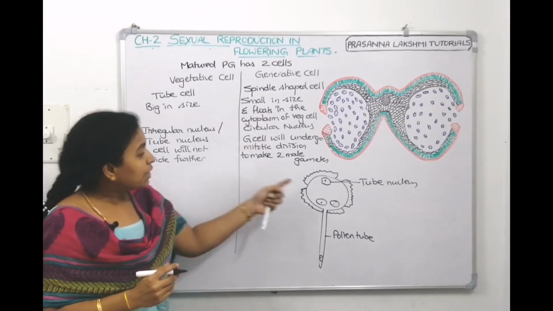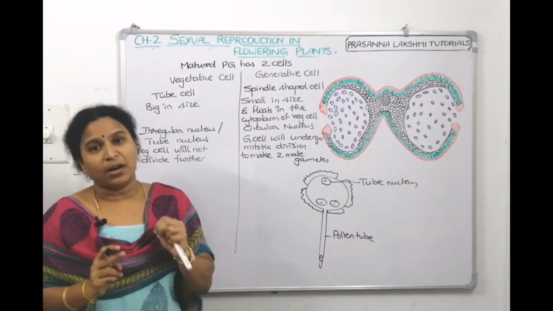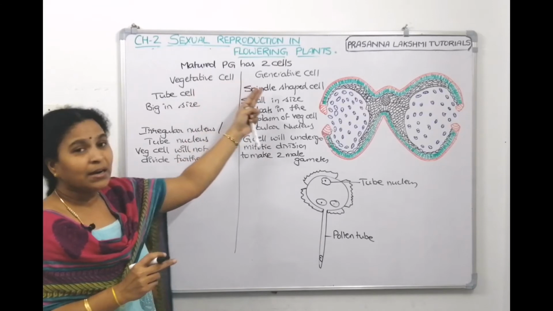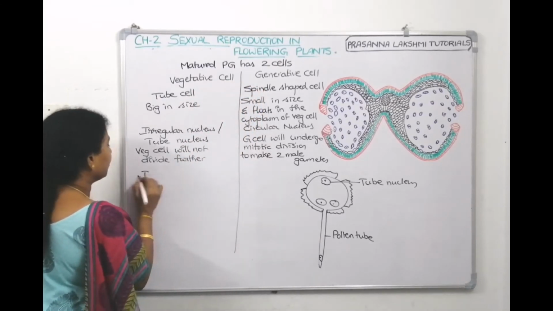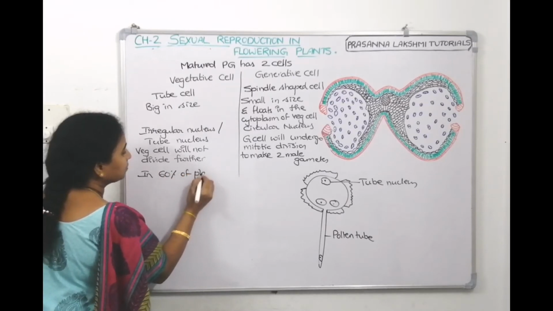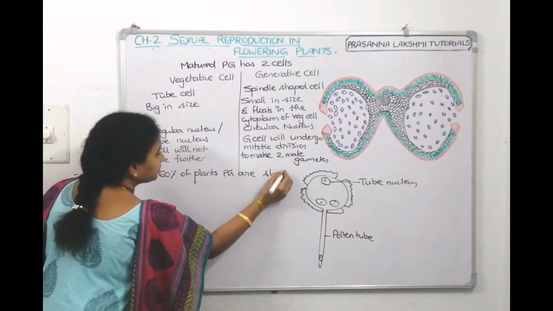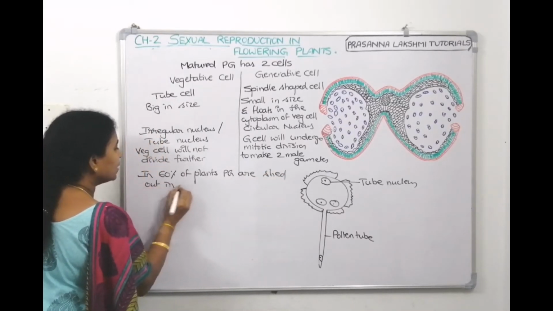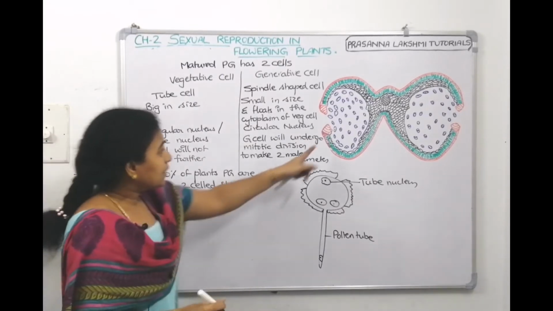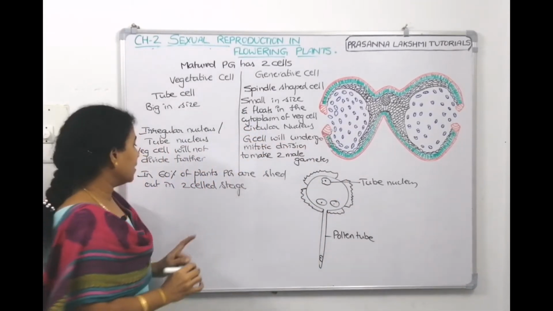When one vegetative cell and one generative cell are there, we call it a two-celled pollen grain. A matured pollen grain is two-celled, one vegetative cell and one generative cell. And we told you, in 60% of plants, pollen grains are shed out in the two-celled stage only. You can see here the pollen grains are shed out in the two-celled stage only.